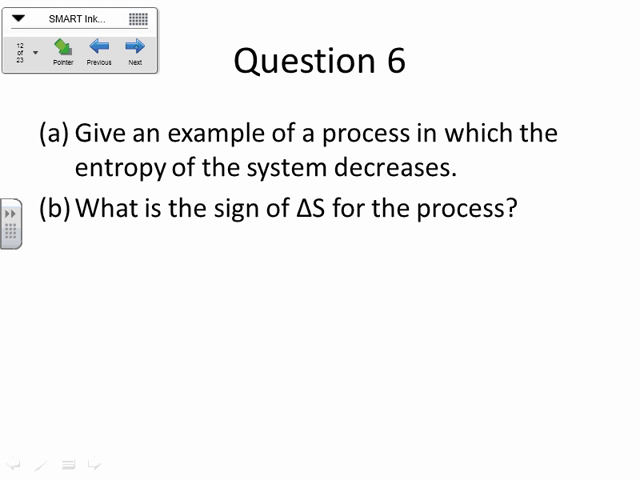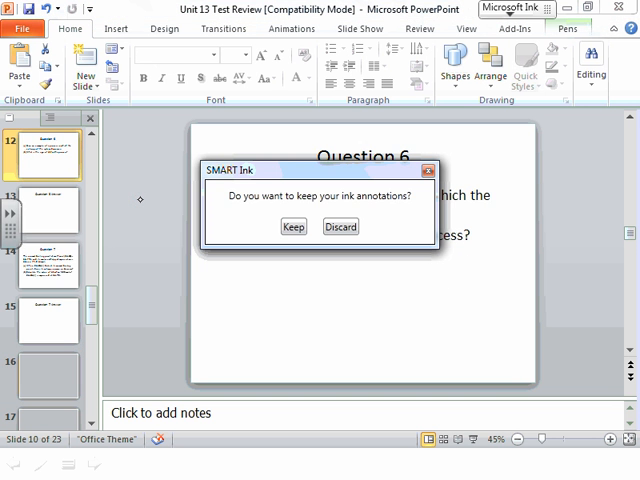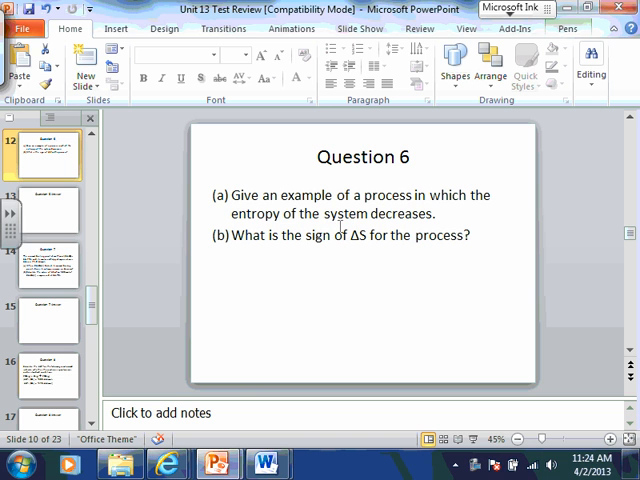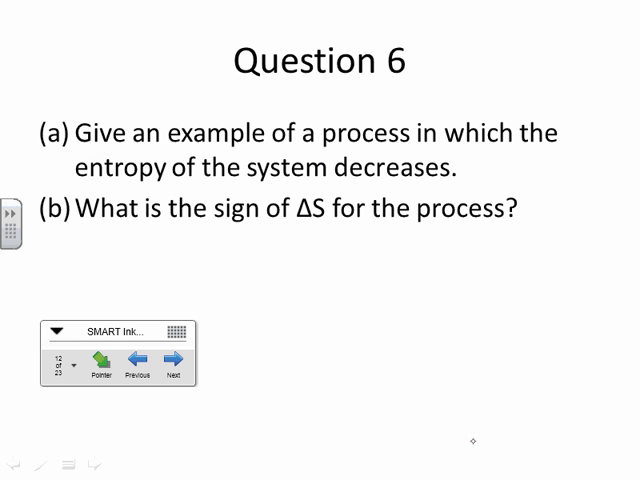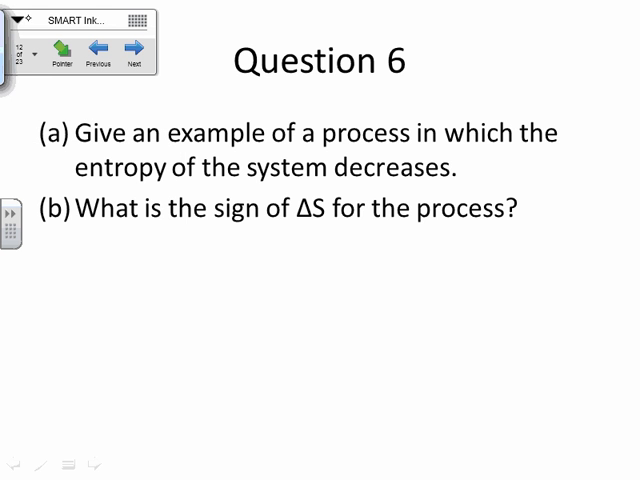Number 6. Give an example of a process in which the entropy of the system decreases. And what is the sign of delta S for that process? I'll give you a second to come up with that. This one's a little more open-ended. So for this question, an example of a process where the entropy of the system decreases. Give me an example that's not one that we talked about.